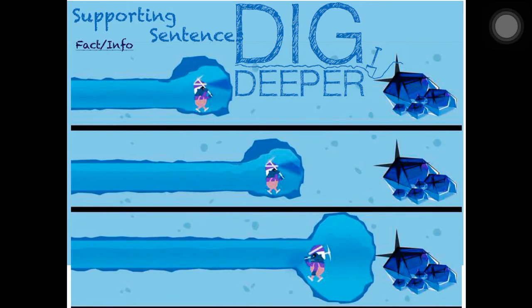So if you notice up there, the first fact that we're going to work on in this paper is going skiing, okay? So that's sort of the topic or the fact that we're going to make a sentence about. So our first sentence says, Pam went skiing. Okay, that is a complete sentence. The subject is Pam, and the verb is went.